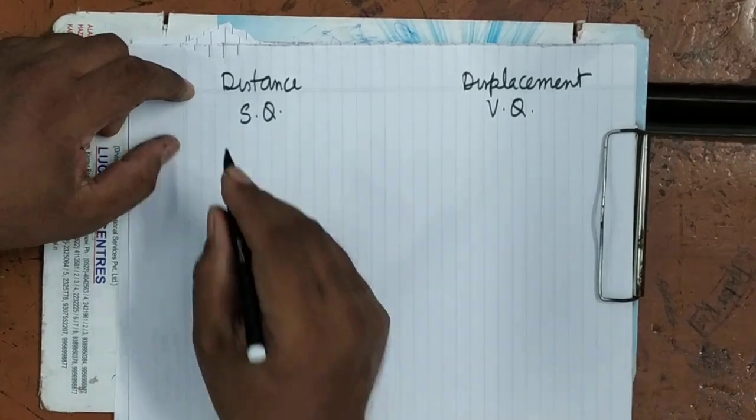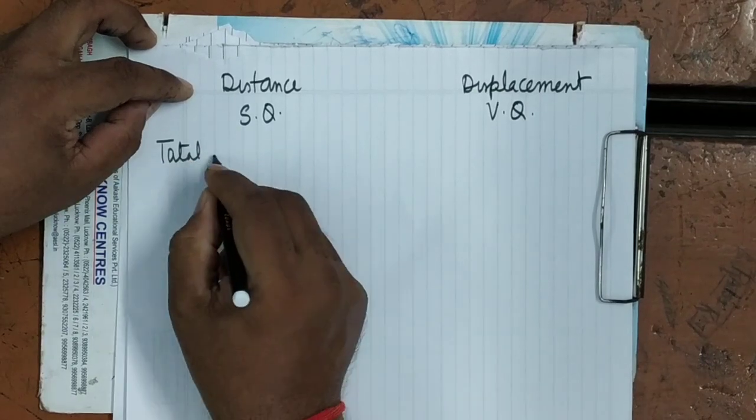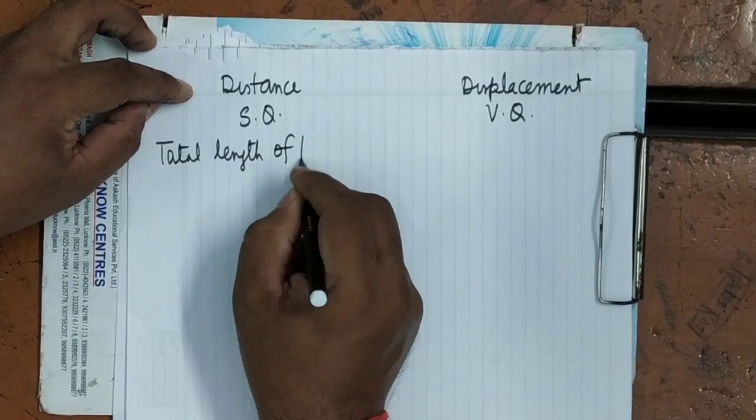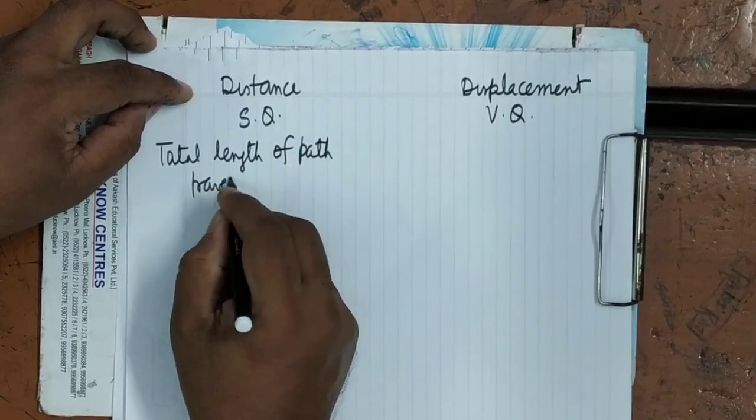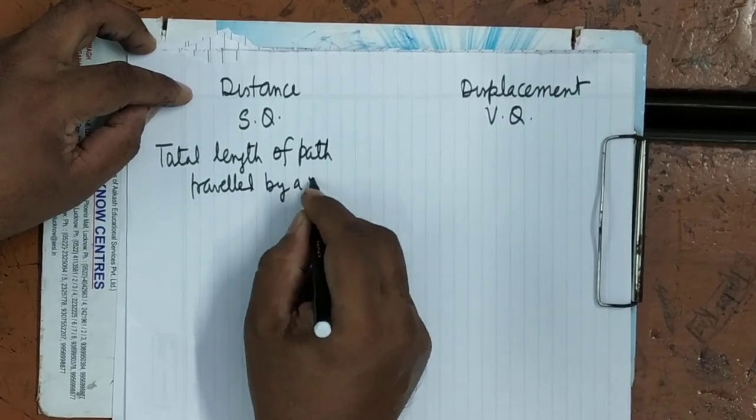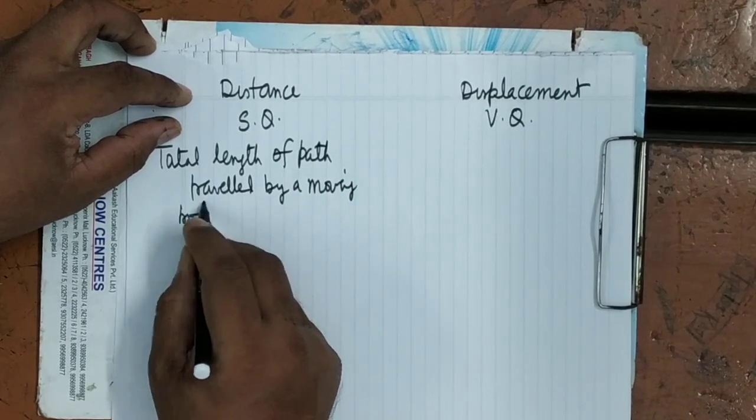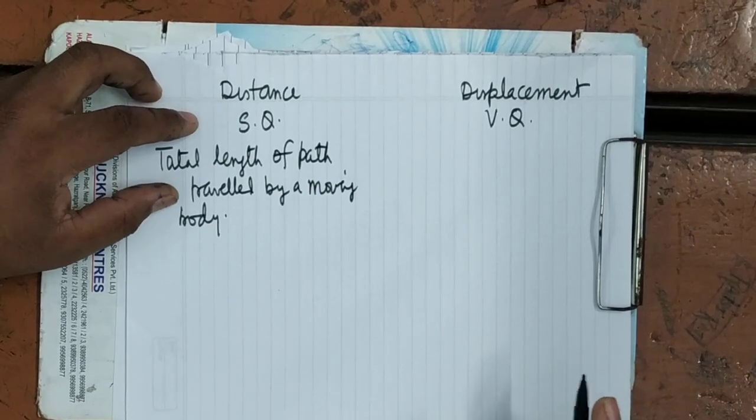Now see here, distance is what? Total length of path travelled by a moving body. Total length of the path travelled by a moving body is called the distance.